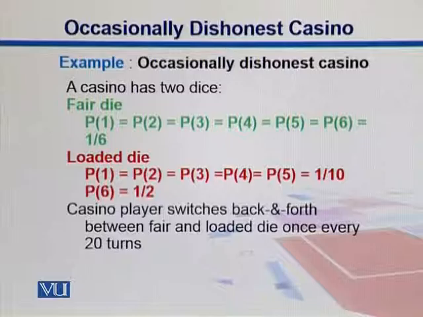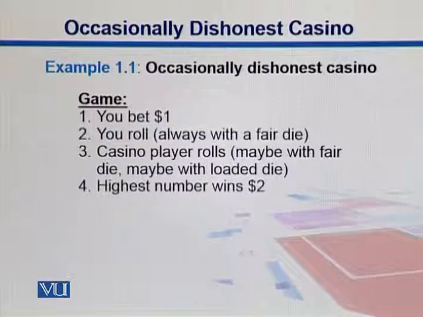So casino players switch back and forth between fair and loaded die once every 20 turns. For example, in this example, we say they throw this loaded die once in every 20 turns. So you bet $1 and then you roll. Most of the time you are rolling with a fair die, but the player has both those dice. What if he uses the loaded die all the time? In that case, obviously you can straight away doubt that they have some issue with their die. So generally they don't use this die most frequently. That's why it's occasionally dishonest. If they are dishonest all the time, obviously one would not go and play over there.